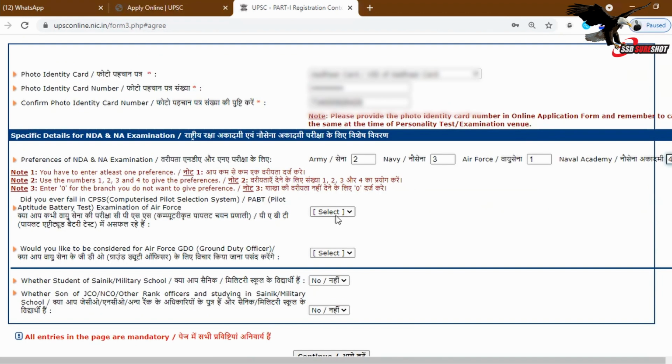Did you ever fail in CPSS, Computerized Pilot Selection System, PABT, that is Pilot Aptitude Battery Test examination of Air Force? No. Would you like to be considered for Air Force GDO, Ground Duty Officer? Yes. Are you a student of Sainik School or Military School? I will show you, so put yes. Then whether son of JCO or NCO, no.